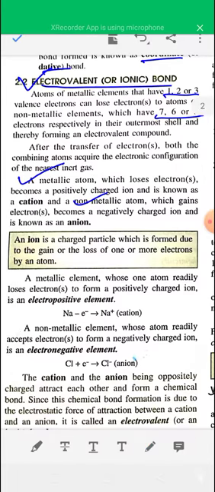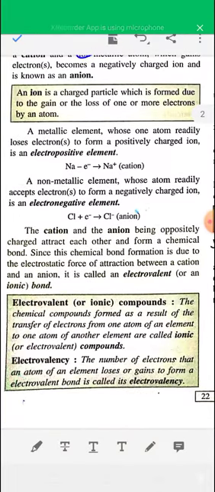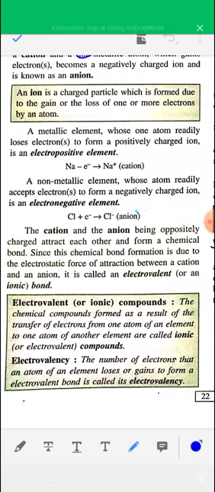Okay, so during formation of electrovalent bond, cations and anions are formed, and after their formation, these oppositely charged particles combine due to strong electrostatic force of attraction, and finally the bond formed is known as electrovalent or ionic bond.